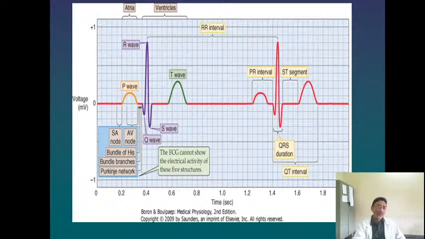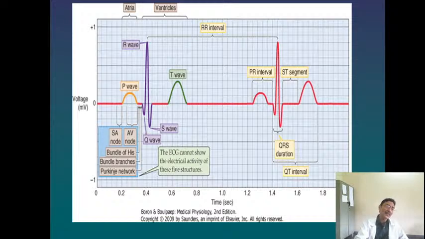So the cause of the QRS complex is the depolarization of the ventricles, in which the Q wave is because of the depolarization of the mid portion of the interventricular septum. The R and the S waves are because of the depolarization of the basal parts of the ventricular chambers.